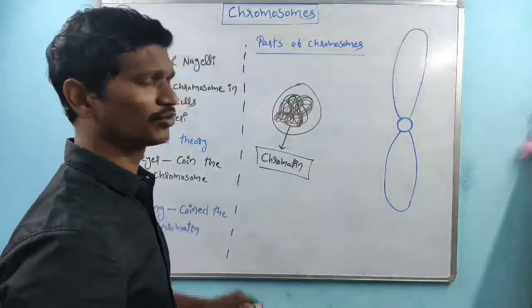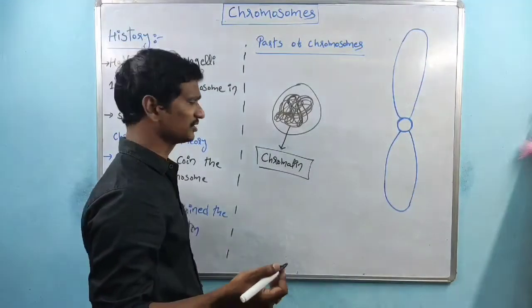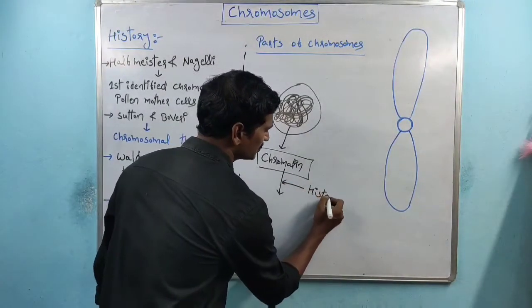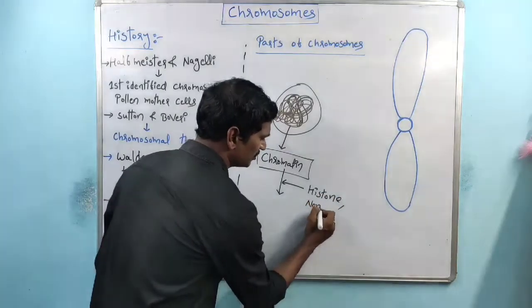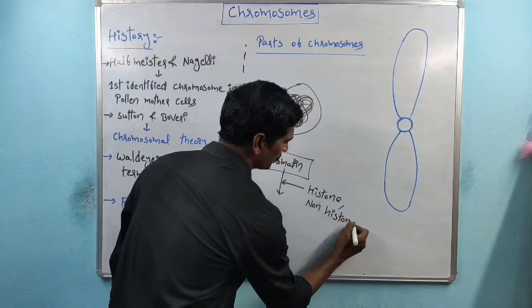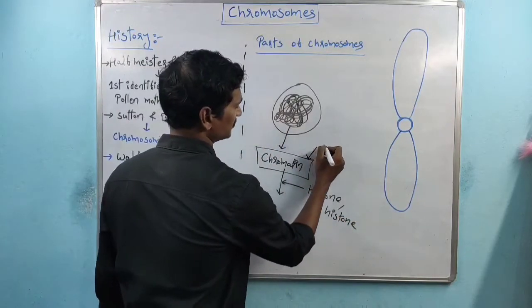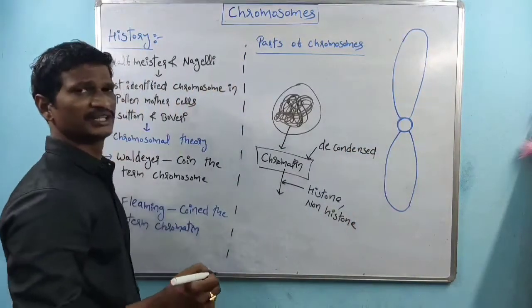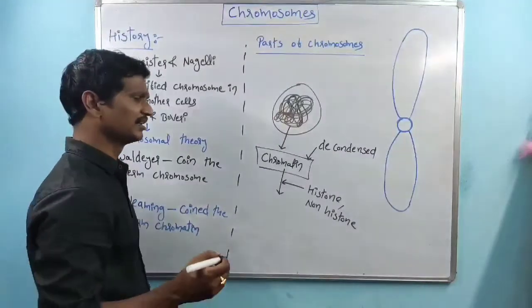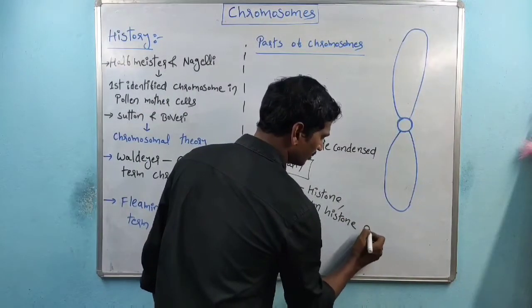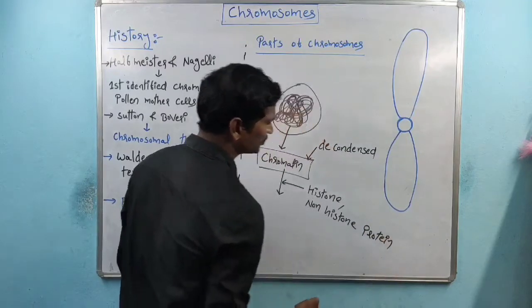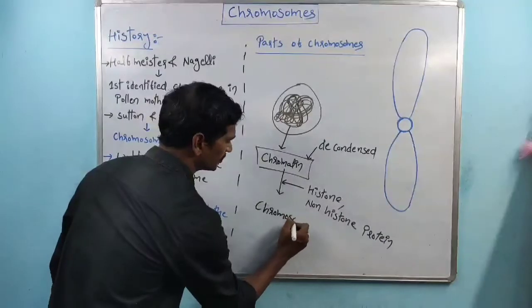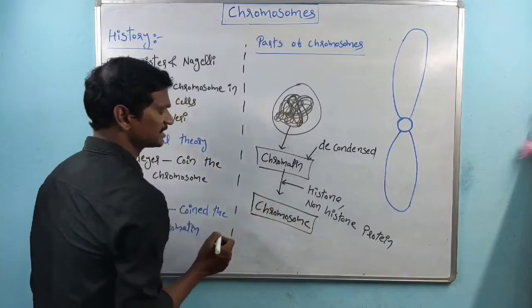That chromatin undergoes the condensation process in the presence of histone proteins and non-histone proteins, which produces the chromosome. Right? Chromosome is the condensed state structure.